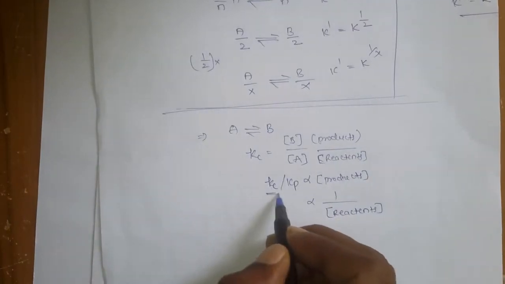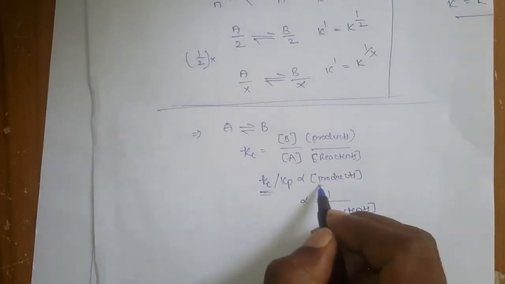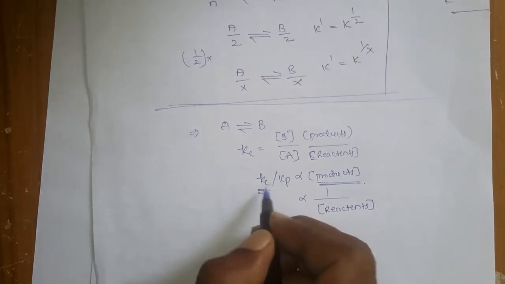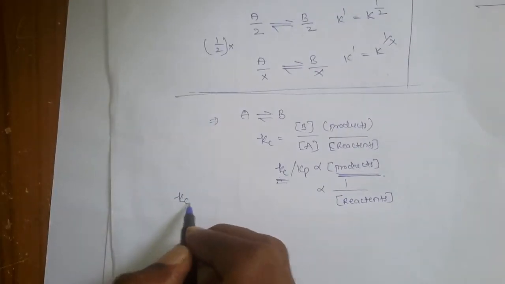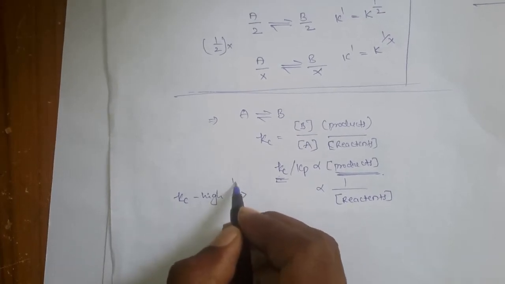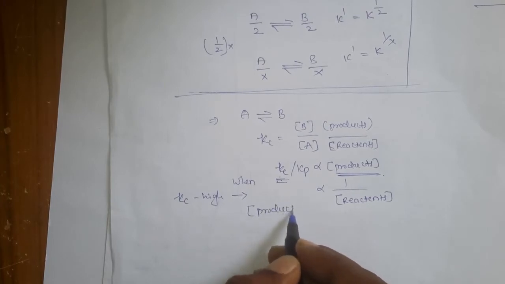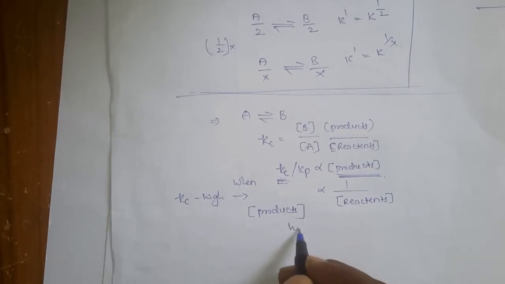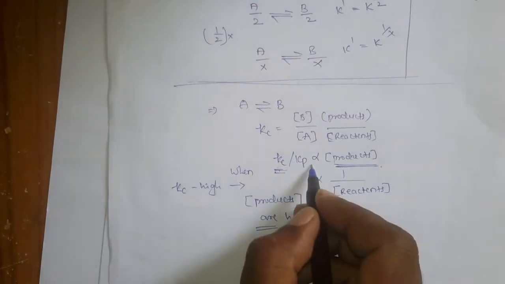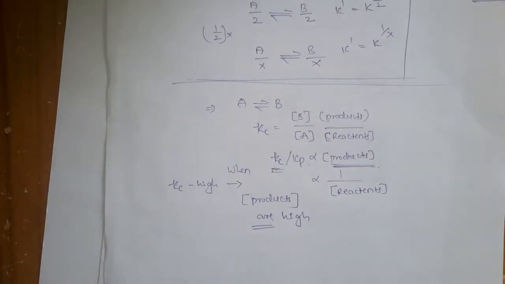If the Kc value is high, that means the product concentration is also high. Generally the Kc value will be high when the product concentrations are high, because the relation is directly proportional.